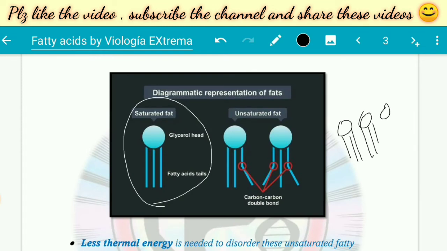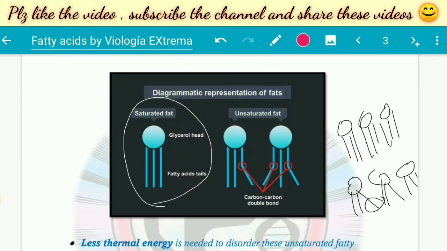While if we try to pack unsaturated fatty acids, due to the kink they cannot be packed tightly. There will be spaces. They will be loosely packed because of the kink.